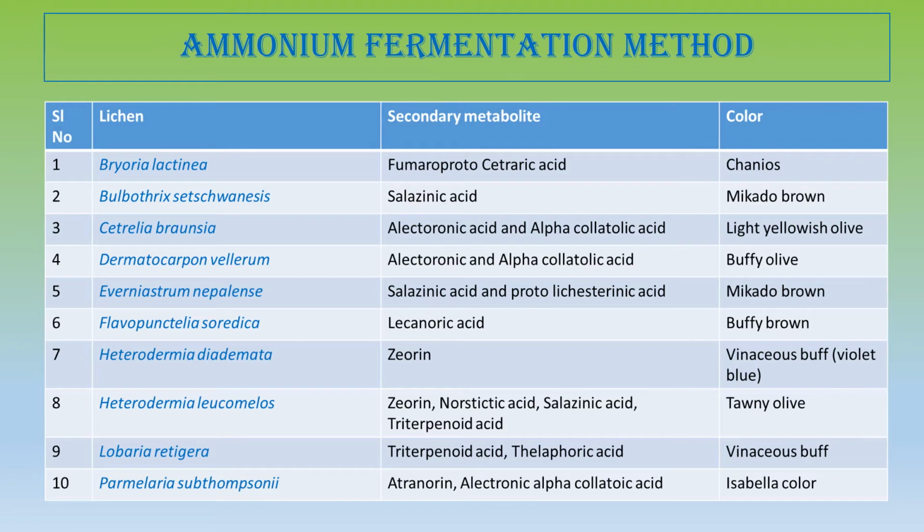And in all these three methods, the initial process is the same, that is collection, chopping, grinding, then seeping the dye in these chemicals with continuous or occasional stirring.